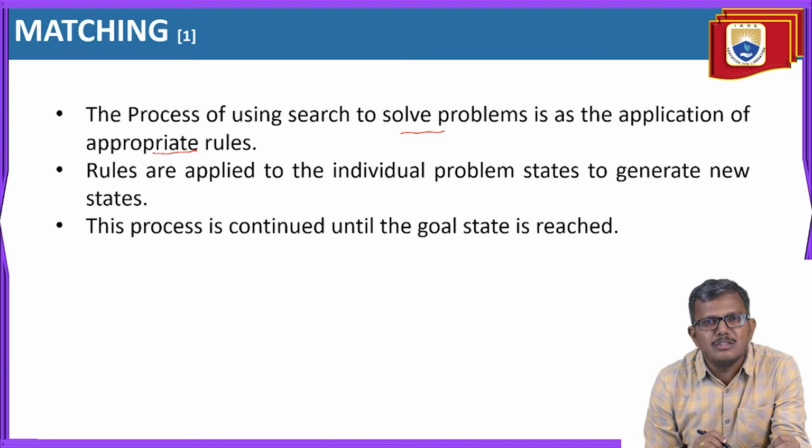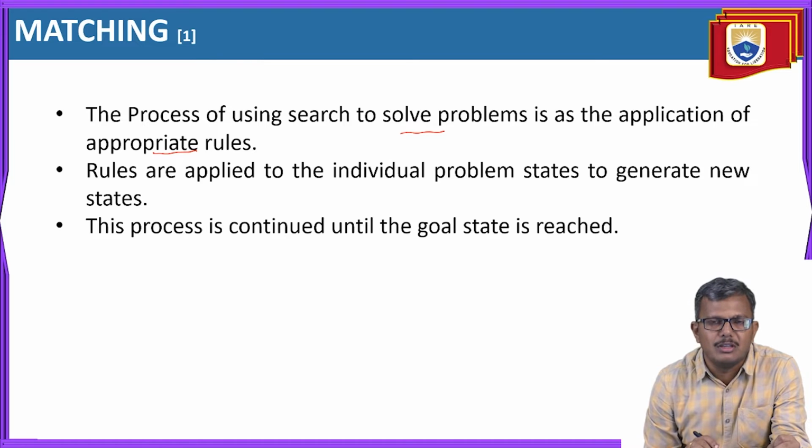We have to identify which rule is the most appropriate for that situation or that state. Until you select the perfect rule, you cannot change your state. Even if you make the change in the state, it may not lead you to the goal state. Means identification of the rule is very important, and also the selection of the appropriate rule for that particular state